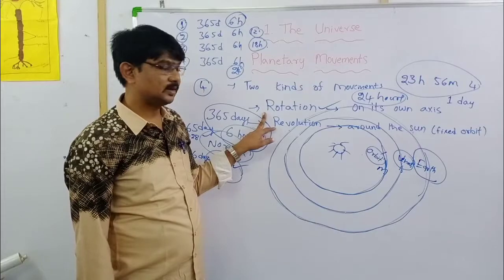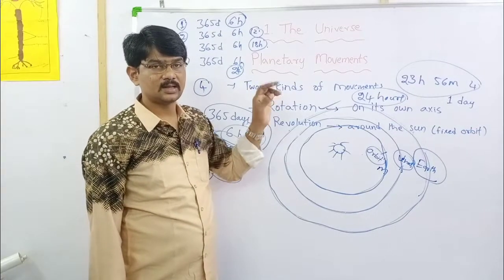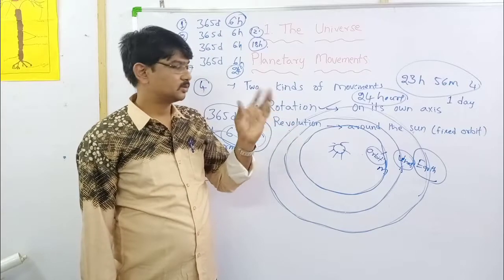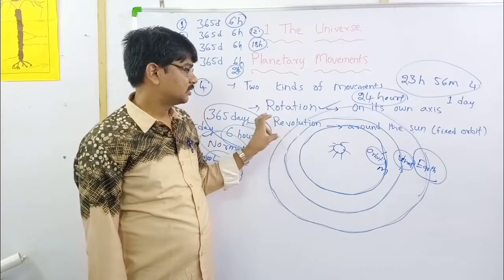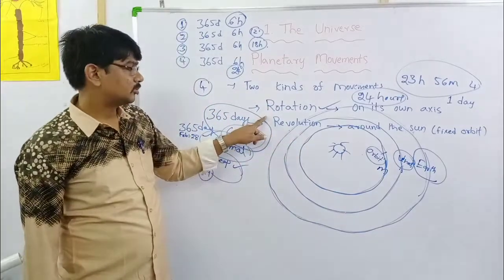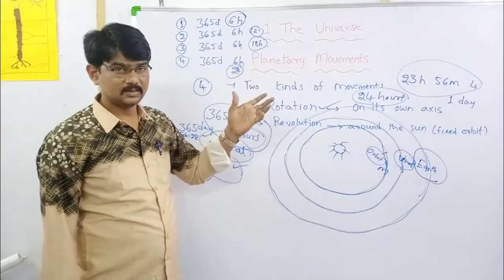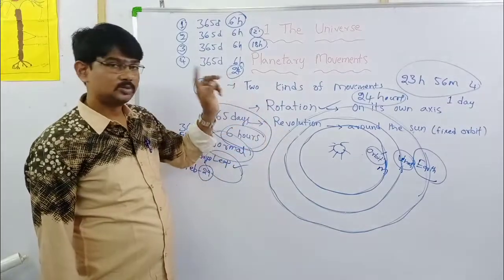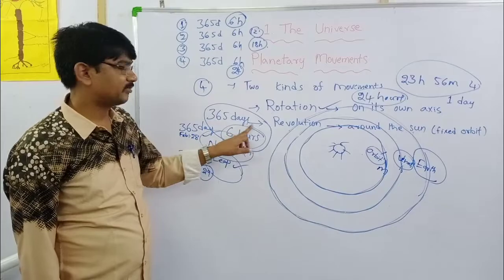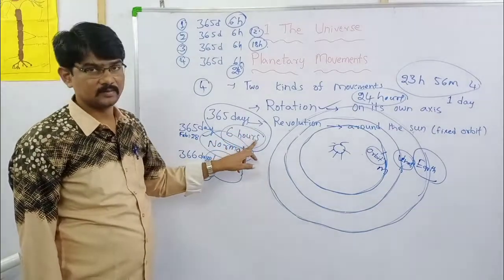Next, due to revolution, seasons are happening: rainy season, monsoon, winter season, summer season. To complete one revolution, Earth is taking 365 days and 6 hours.